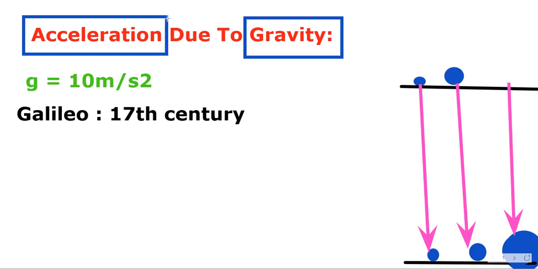This 10 means that the change in velocity is 10 meter per second square. It means with every second there would be an increase in velocity of 10.